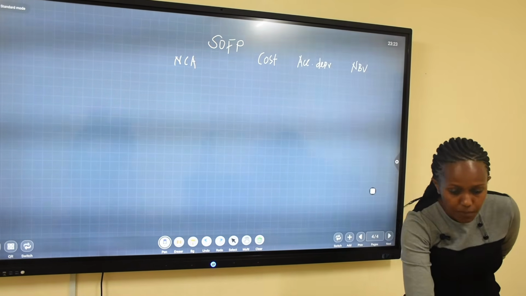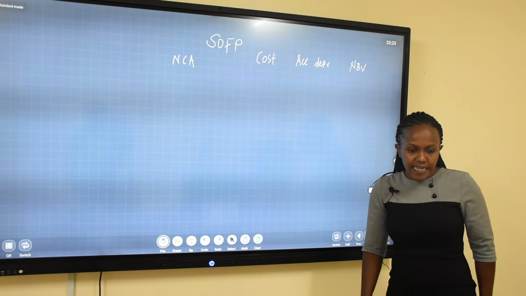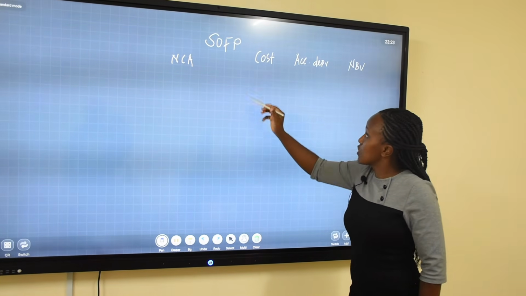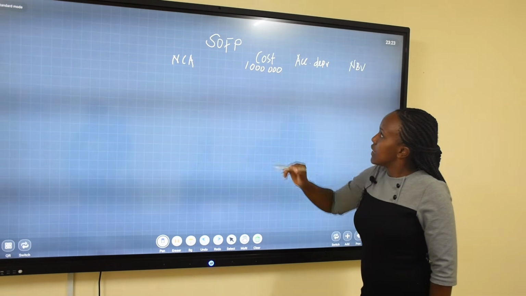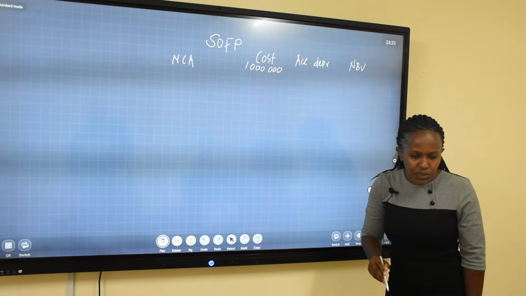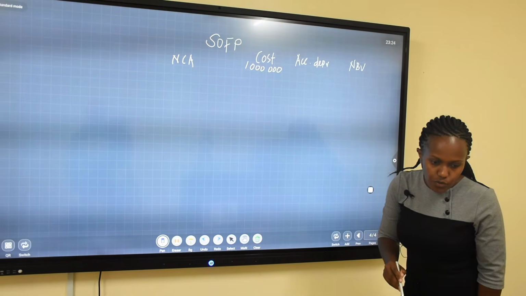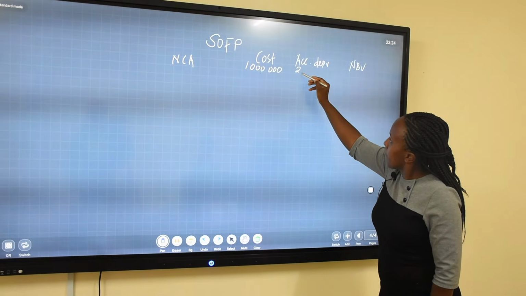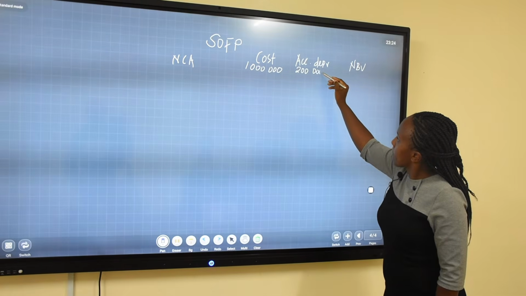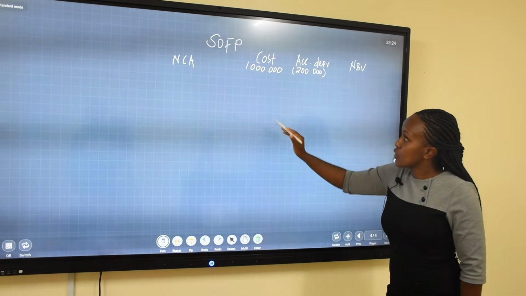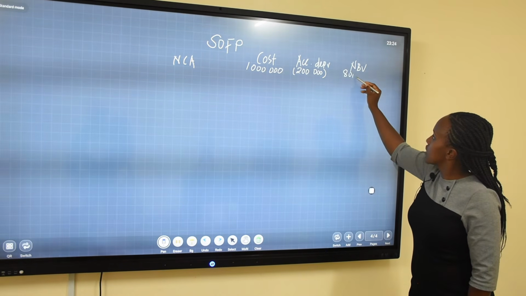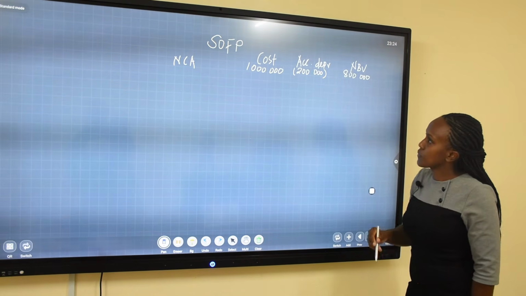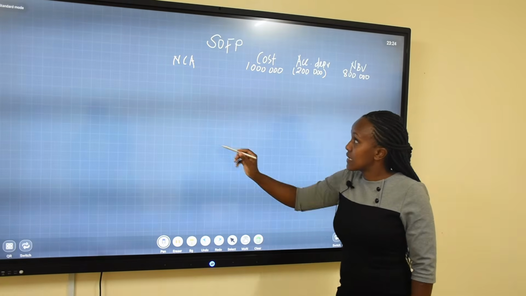So from our question, the cost of the non-current assets in total, you are given in total, is 1 million. And they have an accumulated depreciation of 200,000, which we are going to less. So we are going to say 1 million minus 200,000, we are going to get the net book value as 800,000. Then you are going to come to the current assets.